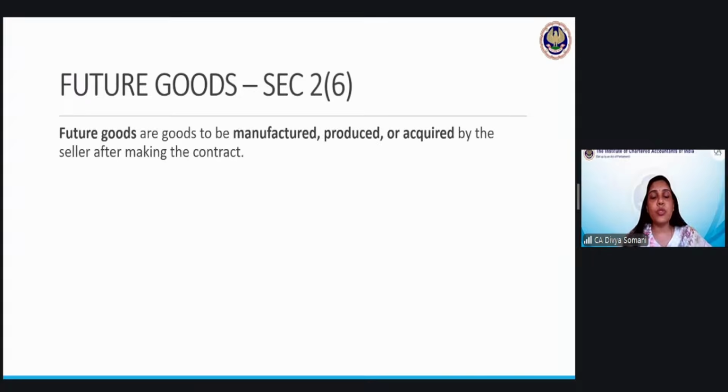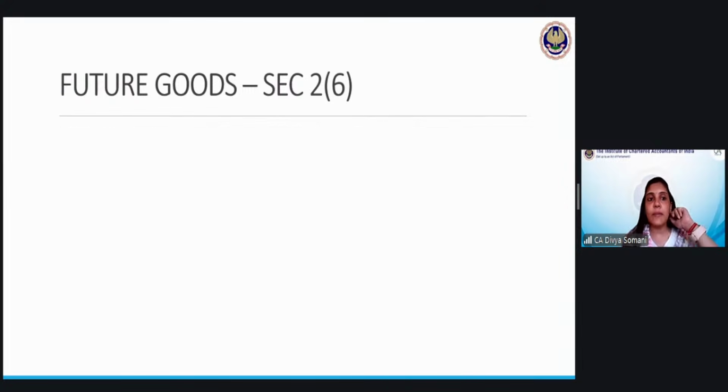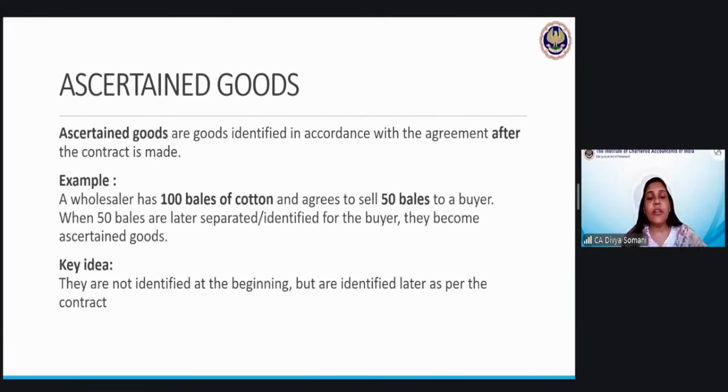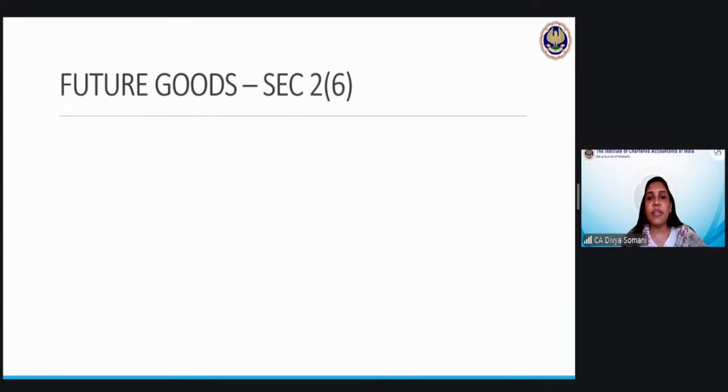What do you mean by future goods? Section 2.6. So anybody notice something? Here we do not have any section number for these ascertained goods, right? But we have a section for the future goods. So unascertained and ascertained are not defined anywhere. As such, there is no particular definition for them. So they have to be understood with the way they are explained, and there is no proper definition or section number basically. But for future goods, we have a proper definition.